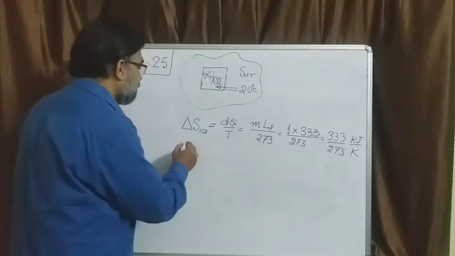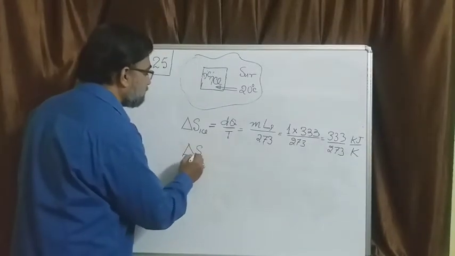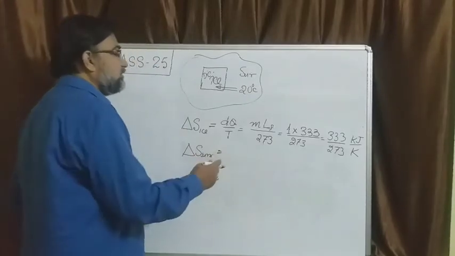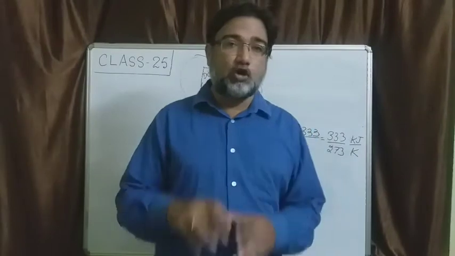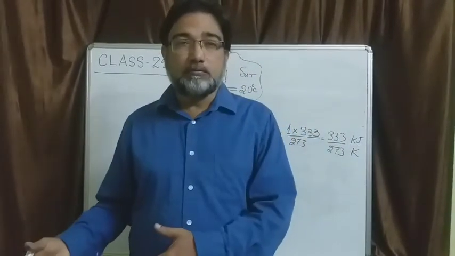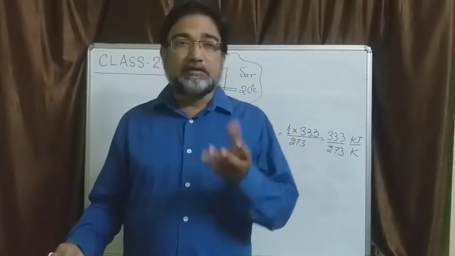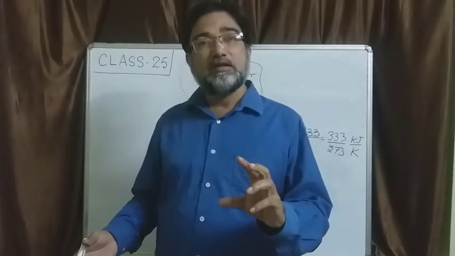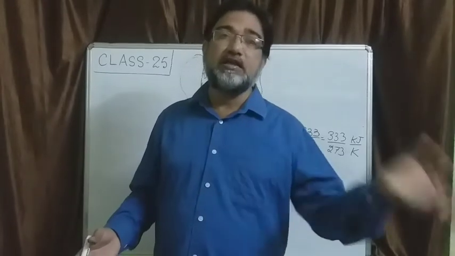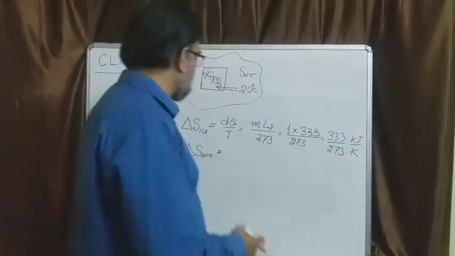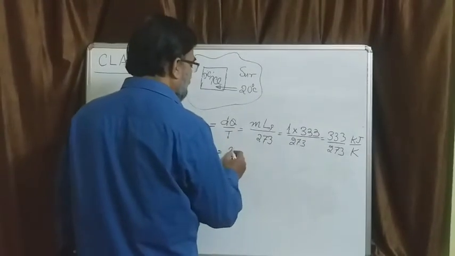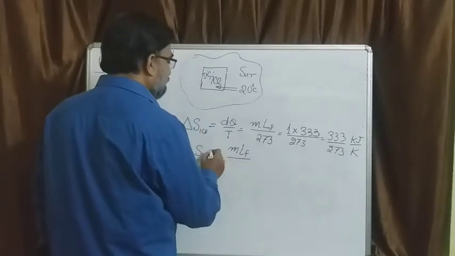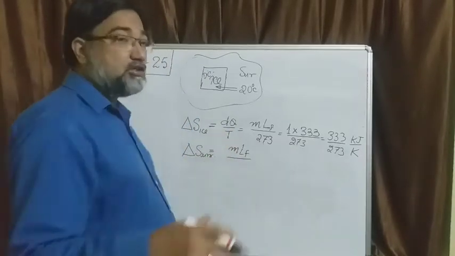Alright. Now who is losing heat? The surrounding is losing heat. And how much heat is it? It is losing the same amount of heat. Whatever heat the ice has absorbed and has become water, that heat has come from the surroundings. So surrounding is the agent which has given away this heat. So what is the magnitude? M into LF, same, M into LF divided by what?